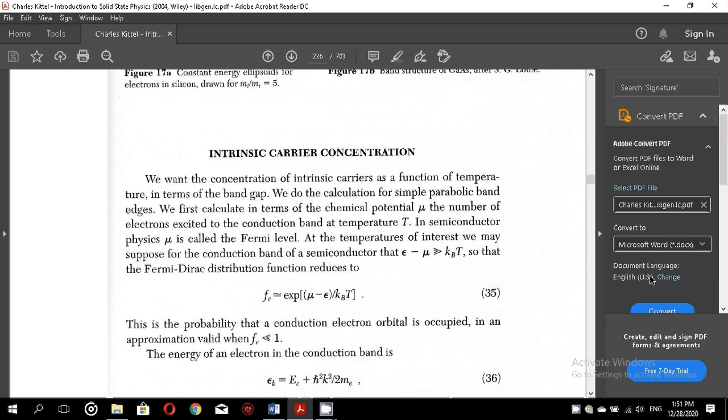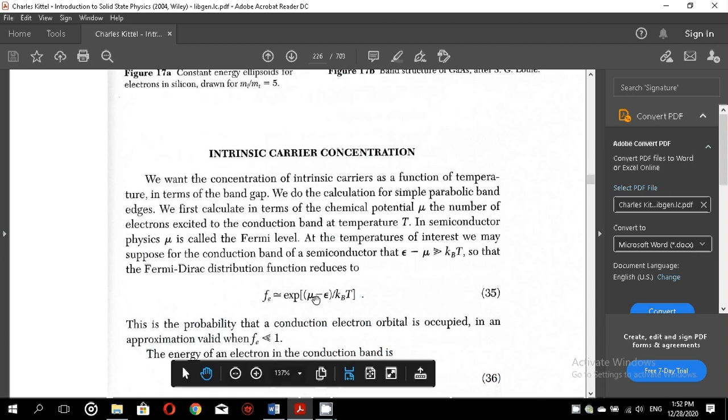At the temperature of interest, we may suppose for the conduction band of a semiconductor that epsilon minus mu is greater than the Boltzmann constant times T, so that the Fermi-Dirac distribution function reduces to this form. You have read the Fermi-Dirac distribution function, but it reduces to this form when epsilon minus mu is much larger than kT.